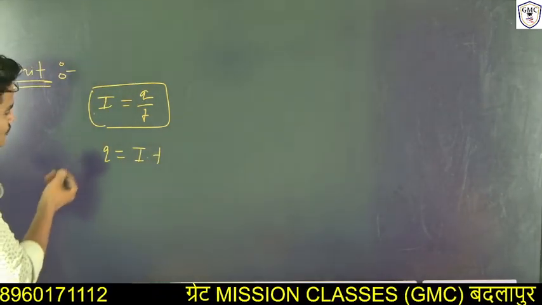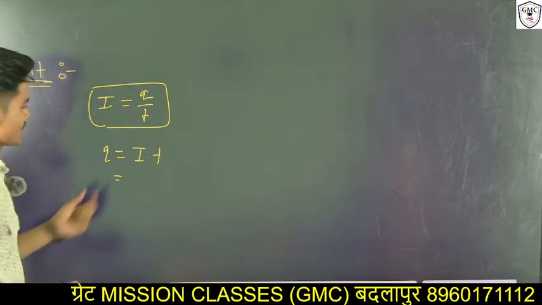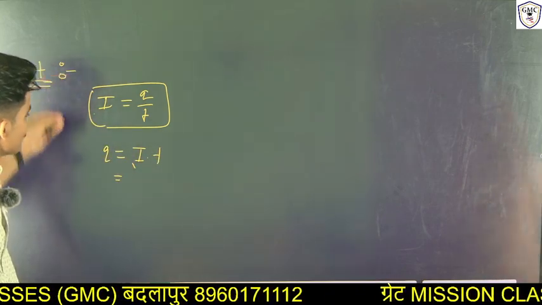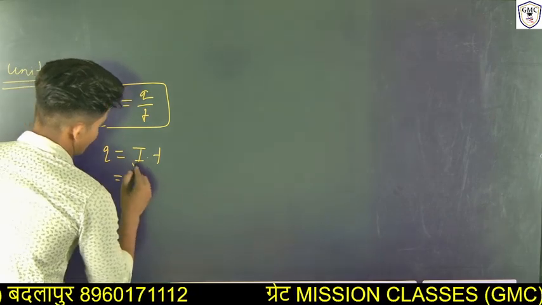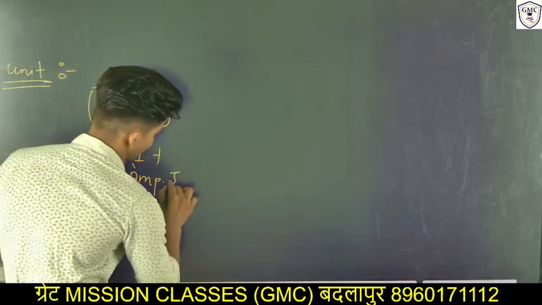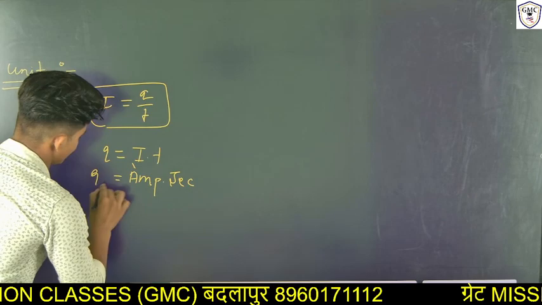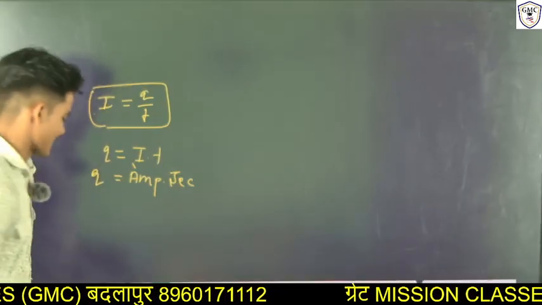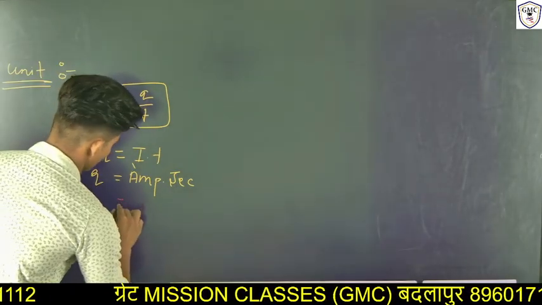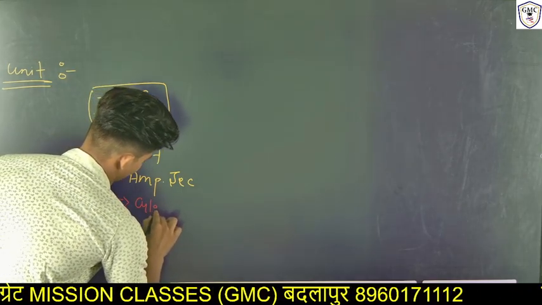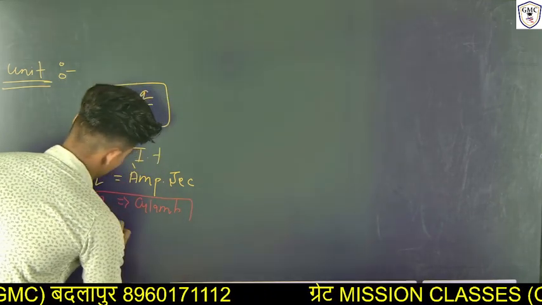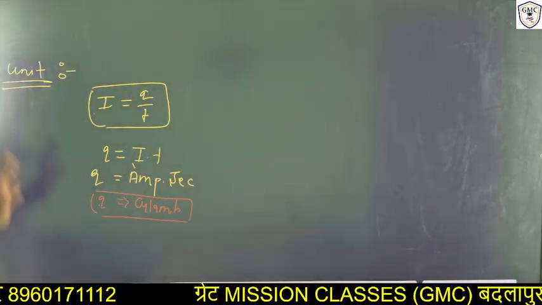Then what will be the unit of charge? Whatever the unit of electric current and the unit of time, that will be the unit of charge. The unit of current is ampere and the unit of time is second. Then the unit of charge will be ampere into second. We call it in short form coulomb. So coulomb is the unit of charge.